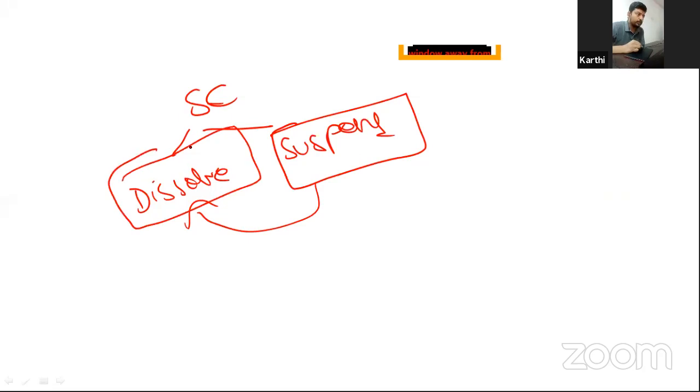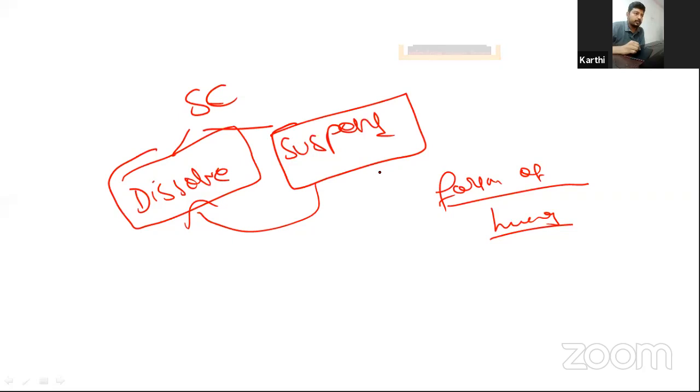Suppose it is related to the forming of government, right? I have seen the failure of constitutional machinery under three heads. One head is with respect to the hung assembly. Then the Center can wait to form the government without a fresh election.